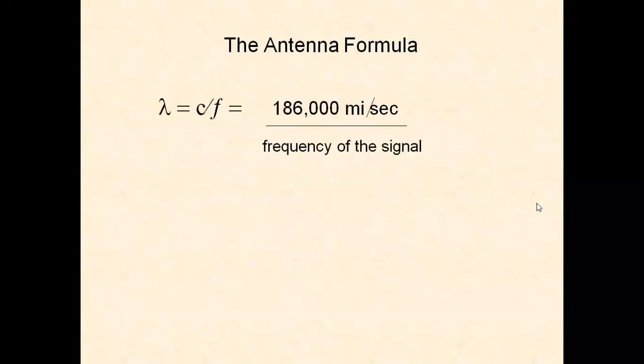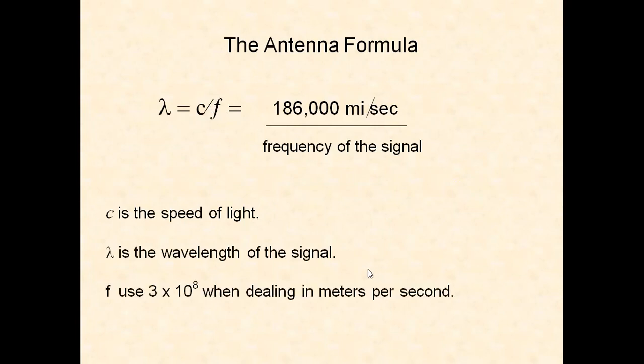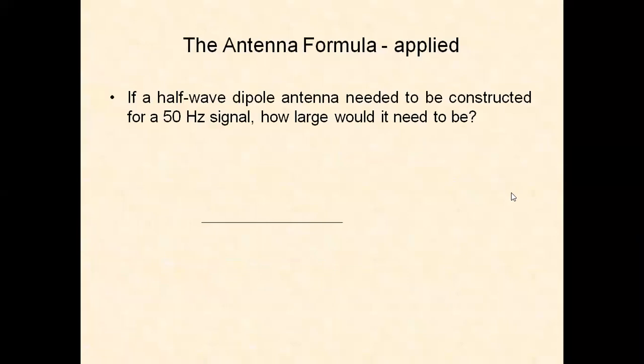So we have the formula lambda equal to C by F. When the C value is in miles per second, we can get the value of lambda in miles. If we take F equal to 3 into 10 power 8, when we take the value of C in miles per second, we will be getting the value of lambda in miles. If we take C equal to 3 into 10 power 8 meters per second and frequency in hertz, we will be getting the lambda value in meters. So we have to use the formula appropriately.